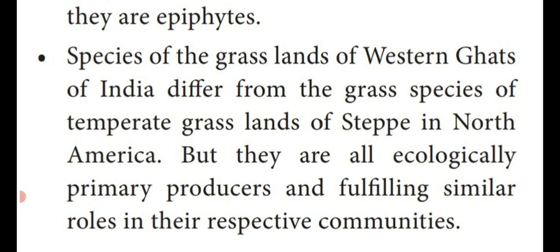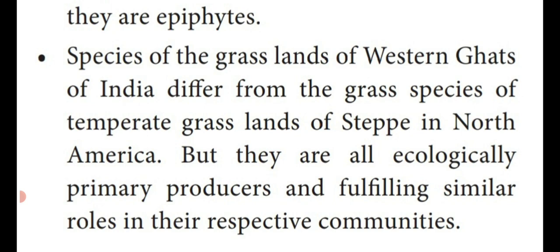That's why the next two lines are given: but they are all ecologically primary producers and fulfilling a similar role. What is the role? Photosynthetic function in their respective communities. That is known as ecological equivalence.